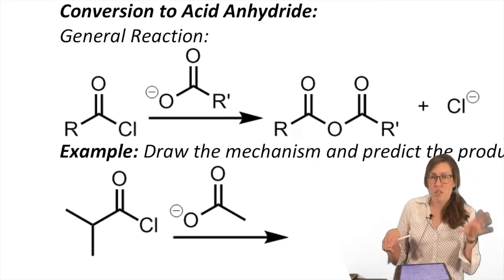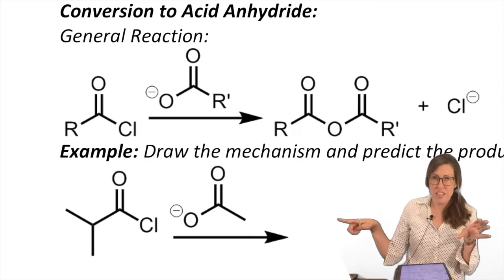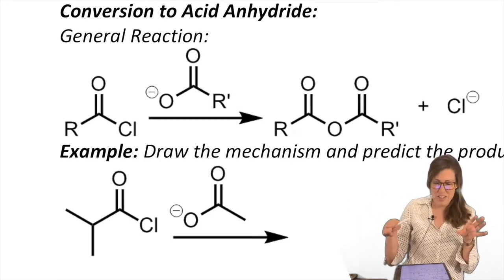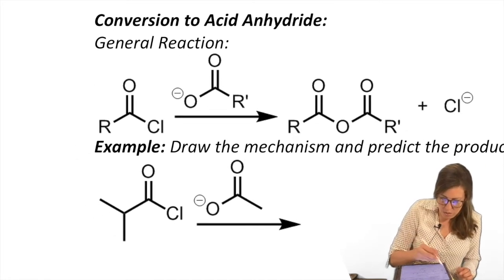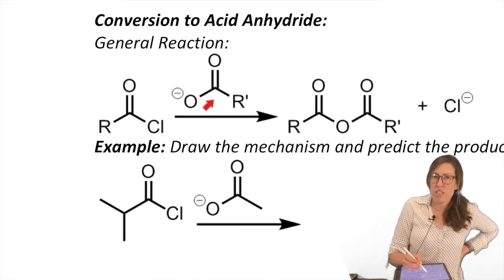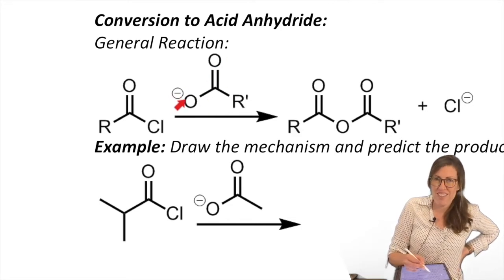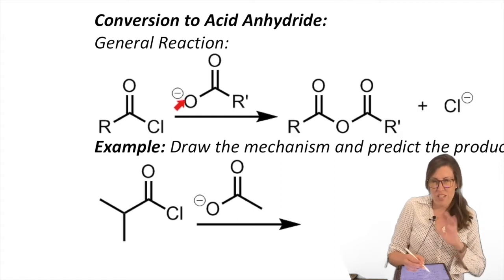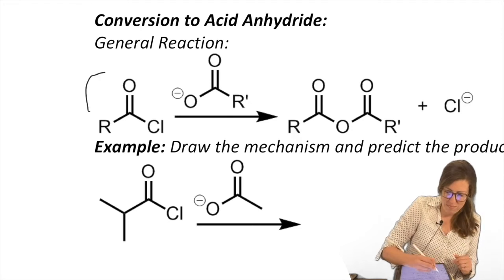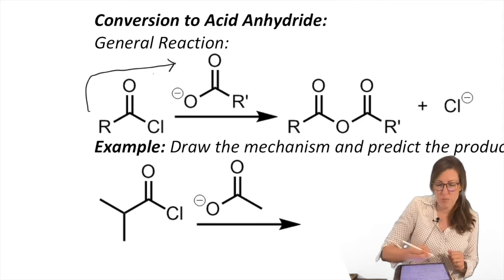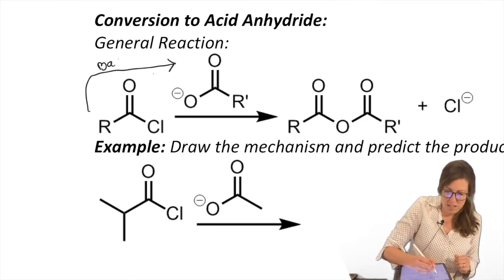So acid chloride, we're going to show how to convert it into all of the things. We'll start with acid anhydride. Notice what we have over the arrow here. That should look familiar. Don't be intimidated by the charge. You're too mature to let acid-base chemistry intimidate you. What is that? If that is negatively charged, it's missing an H. So that means some base was added. Who was there before? Carboxylic acid.